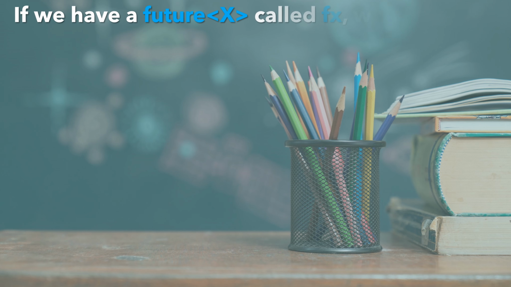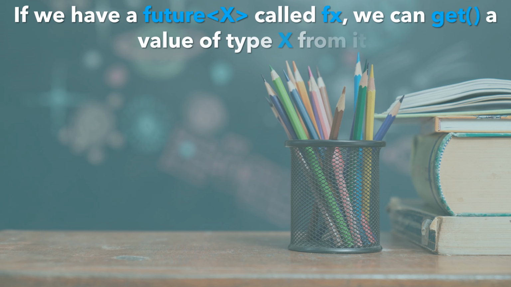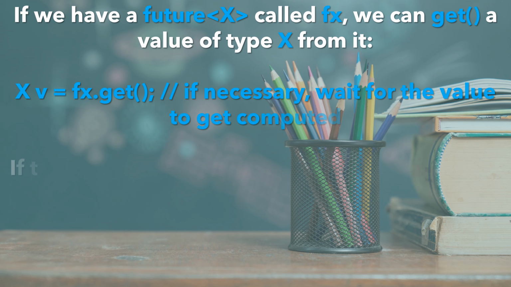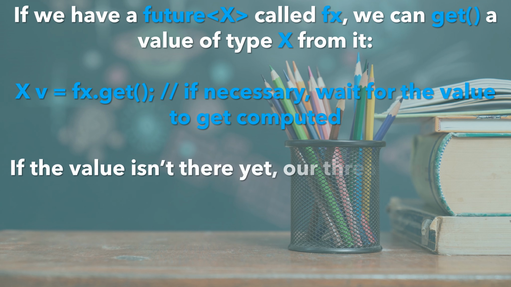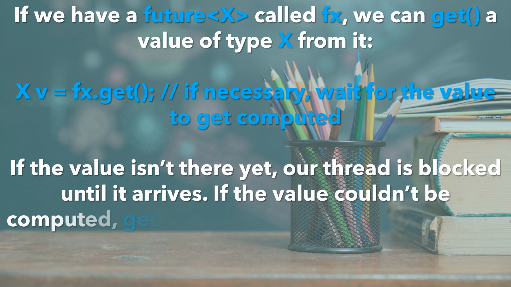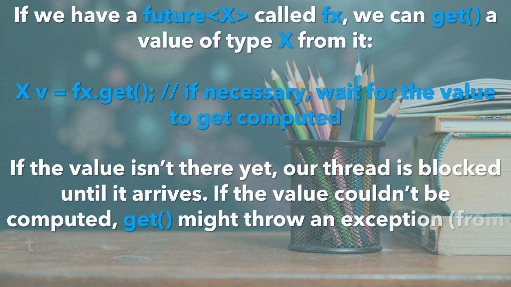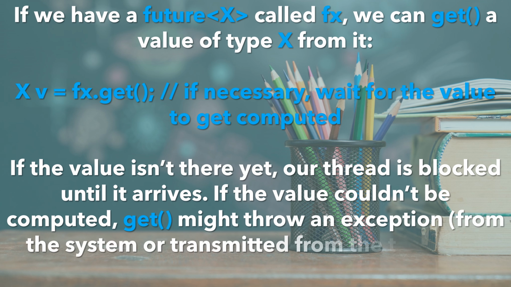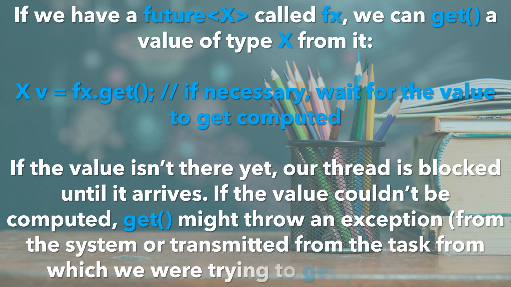If we have a future x called fx, we can get a value of type x from it: xv equals fx.get. If necessary, wait for the value to get computed. If the value isn't there yet, our thread is blocked until it arrives. If the value couldn't be computed, get might throw an exception from the system or transmitted from the task from which we were trying to get the value.